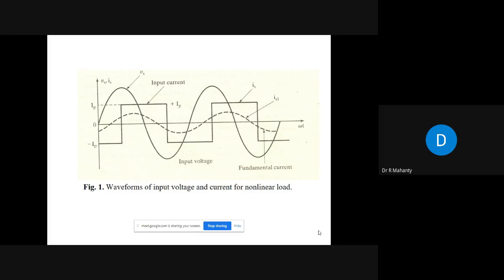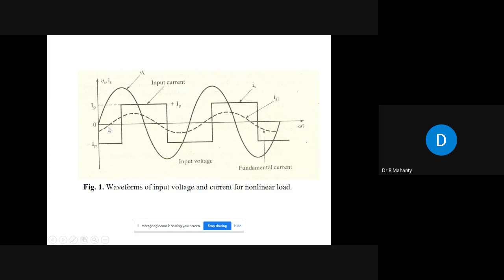In a situation where the voltage is sinusoidal, but the current is a square wave, how will you define the power factor? In this case, we have to find out the fundamental component of this square wave, and this dotted line shows the fundamental component of this square wave. Therefore, the cosine of the angle between the voltage and the fundamental component of current is known as displacement power factor.